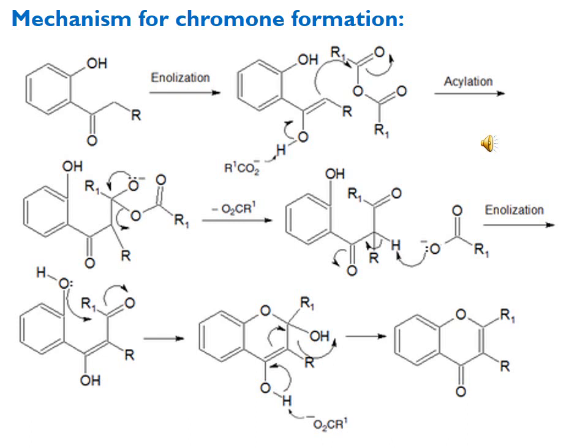Now in the next step, as you can see, again enolization occurs, and here you can see the formation of an enol. But this enolization is facilitated by the acetate ion present in the medium. Now the hydroxy oxygen, acting as a nucleophile, attacks the carbonyl carbon, and the carbon-oxygen double bond is converted into a single bond, with the oxygen getting the negative charge.